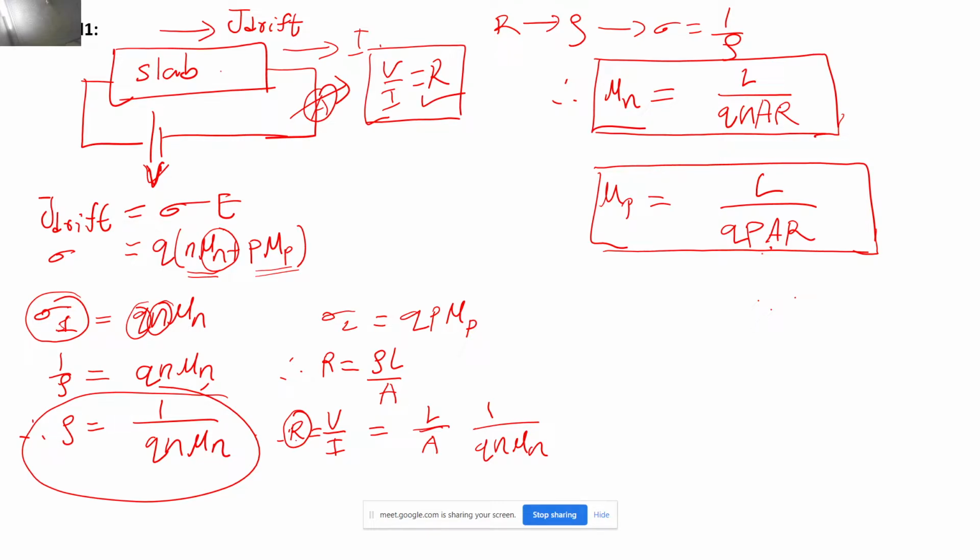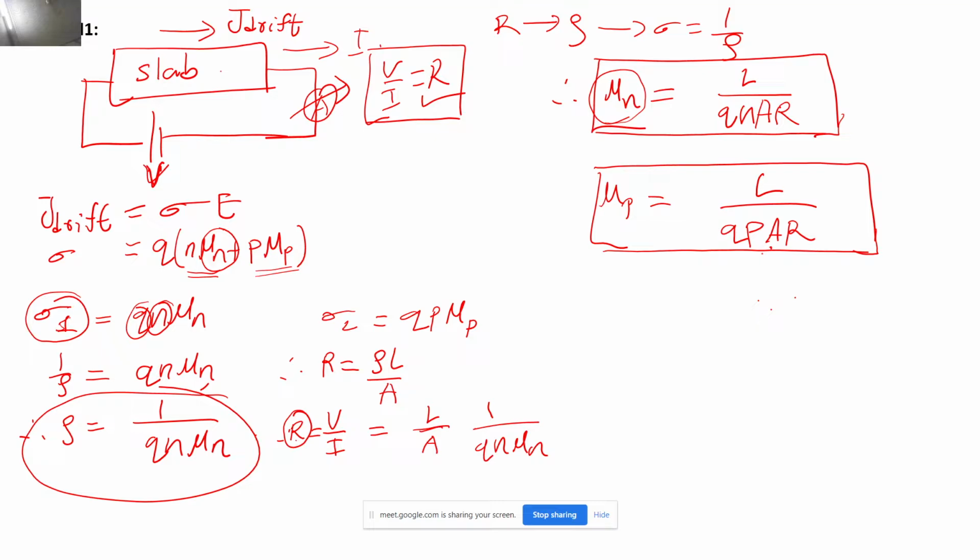So for most of the semiconductors, the mobility of electrons is always going to be greater than the mobility of holes, right? So for the slab, when you are doing the experiment, for the slab whose mobility you are able to find as higher, you will know that the majority carriers in that slab are electrons. So that slab must be n-type doped and the other slab must be p-type doped, correct?